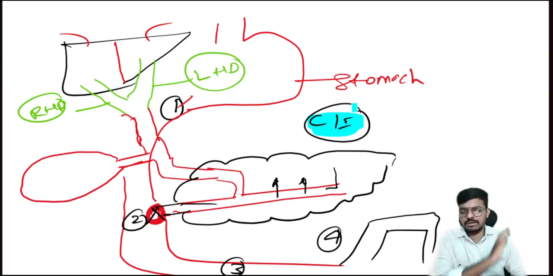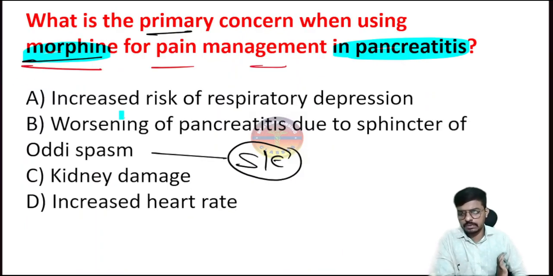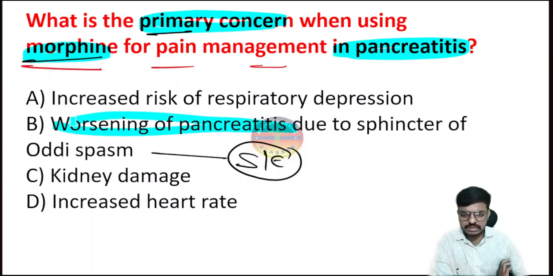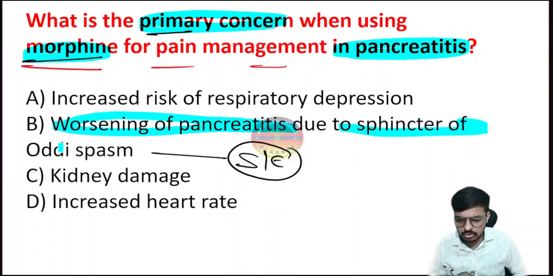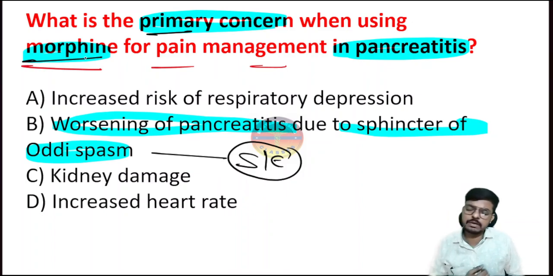Yes or no? Yes, sir. I will explain with complete clarity, and it will give you complete clarity after explaining all the questions, right? So yes, this is the main concern while giving morphine in pancreatitis: worsening of the pancreatitis happens, meaning pancreatitis will become more severe because of the sphincter of Oddi spasm, right?